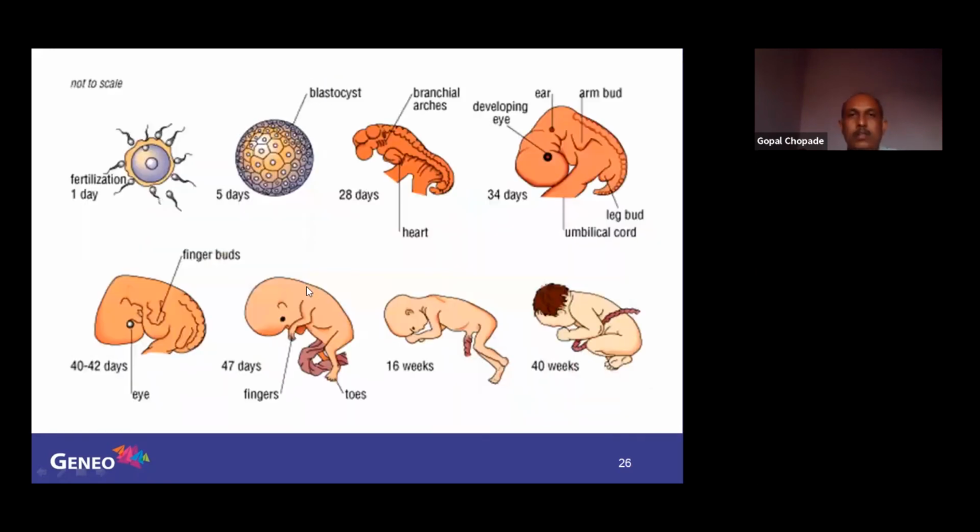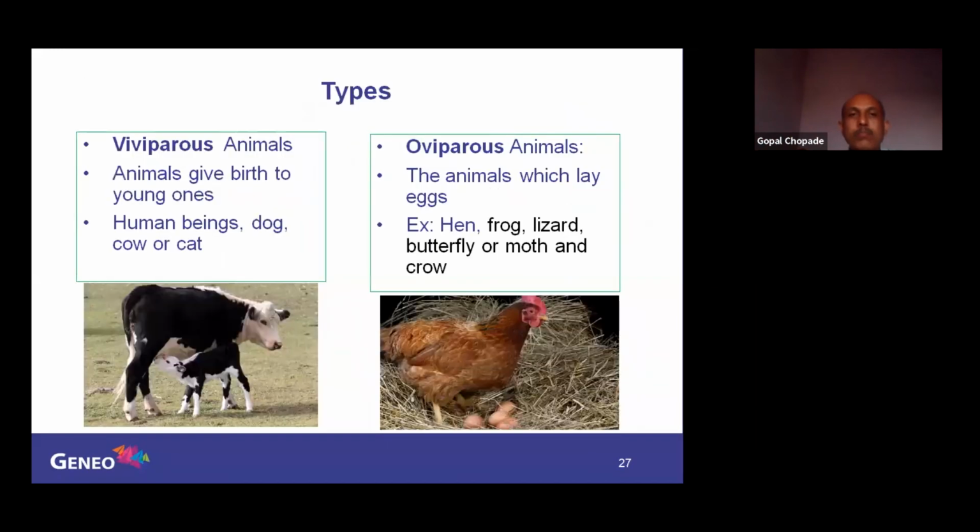Now you can just see this slide. I have shown the different stages. See that a single cell is converted into a multicellular baby after 40 weeks. Generally we say 9 months, 10 days, 270 days. Now, whether the baby is born directly to the female or from an egg depends on the animal. There are two types. Here the cow has a calf, and here the hen has laid the egg.